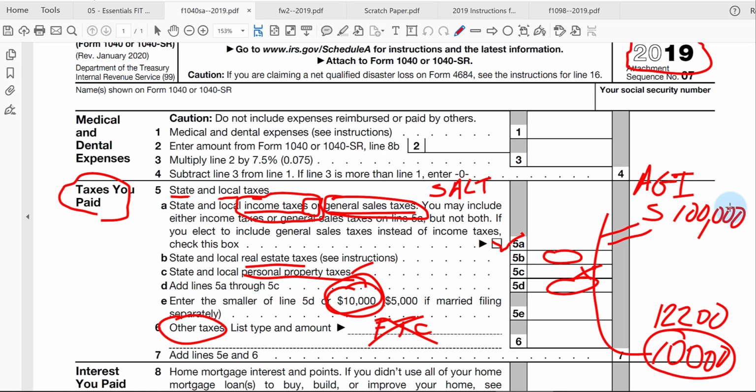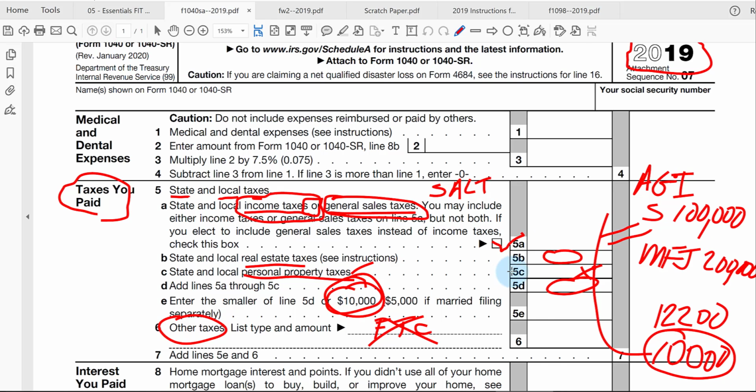I think they still can deduct real estate taxes. It's just the income tax or sales tax that's limited if your AGI goes over that dollar amount. In the case of married filing joint, if your AGI goes over $200,000, your income tax or sales tax deduction is zero. Okay, so different rule, different limitation for the Hawaii tax return.